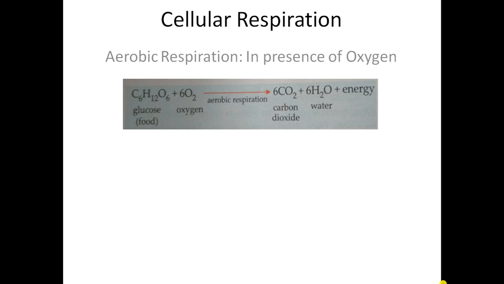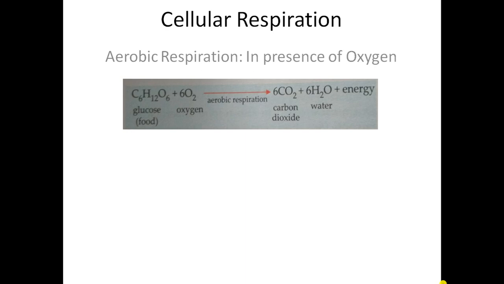You know, students, what is C6H12O6? Do you remember? You had learned it somewhere. Yes, during the process of photosynthesis, we had learned the formula of glucose, that is C6H12O6, and it is the food of what? Food of plants, which is obtained by the process of photosynthesis. So we know glucose is the simple form of food. So ultimately we can say that glucose is the simplest form of food, and this simple form of food is broken down in the presence of oxygen.